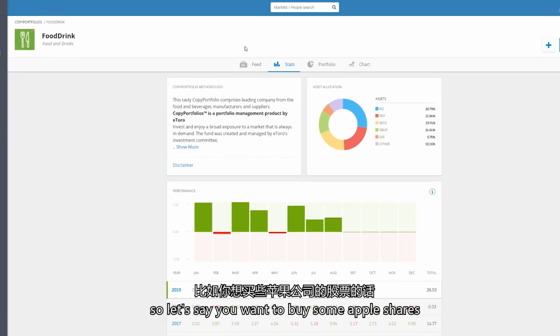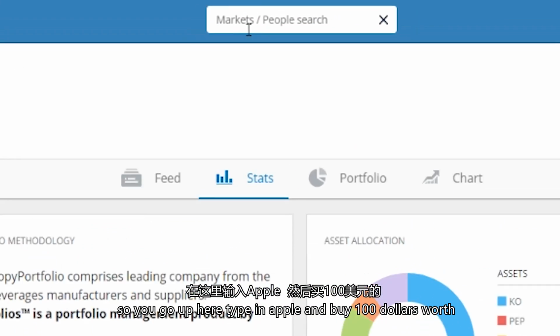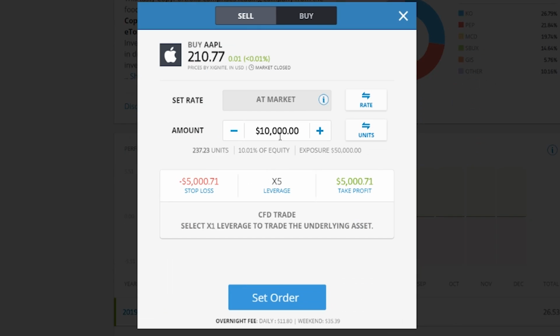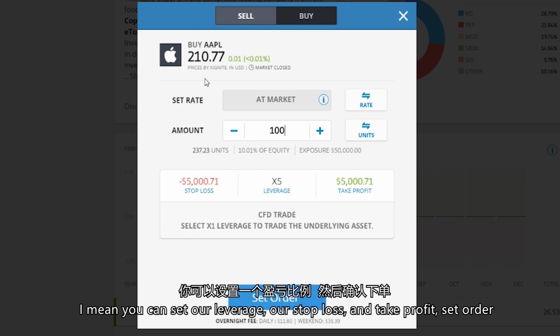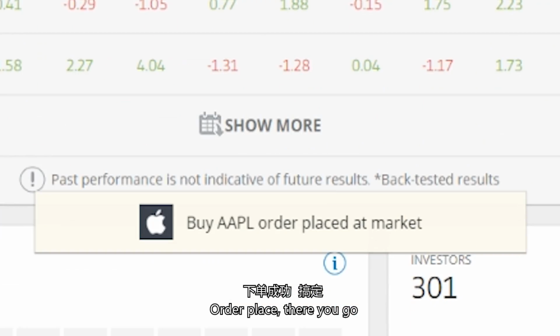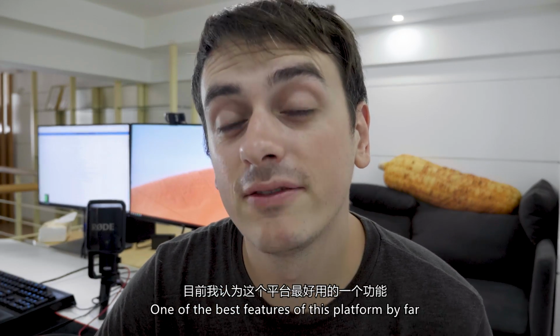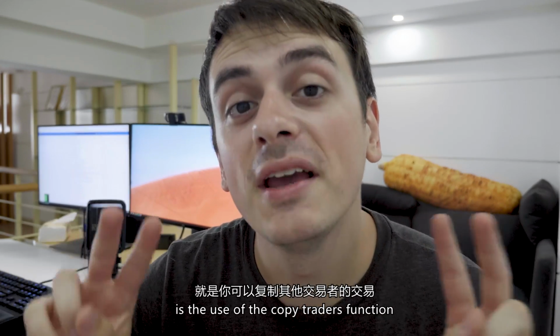So let's say we want to buy some Apple shares. So we go up here, type in Apple, and we'll buy $100 worth. And we can set our leverage, our stop loss, and our take profit, set order placed. There you go. One of the best features on this platform by far is the use of the copy traders function.